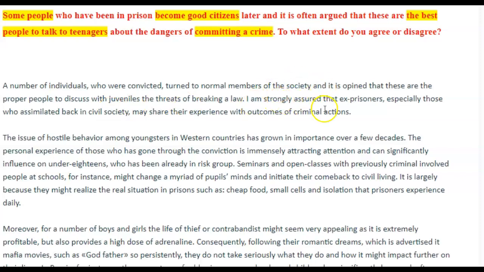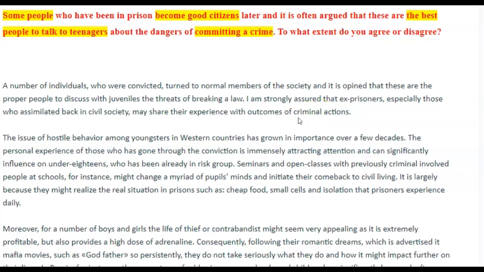Then, not assured, that's the wrong word. I am strongly, let's see, what could you use here? How about we just do this? I am certain that ex-prisoners, especially those who have assimilated back into civil society, may share their experience of criminal actions. I didn't like experience with outcomes. That didn't make sense. So grammatically, we fixed it.